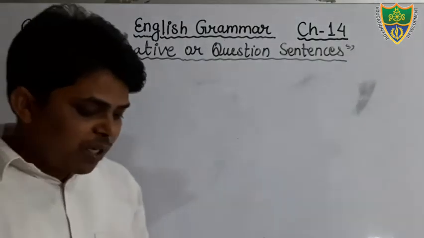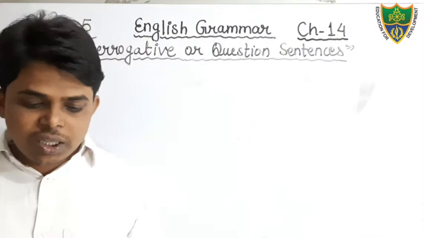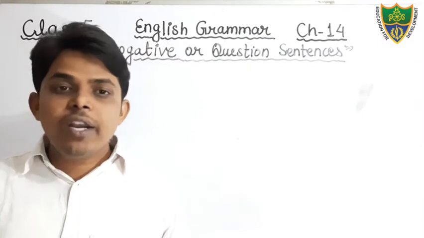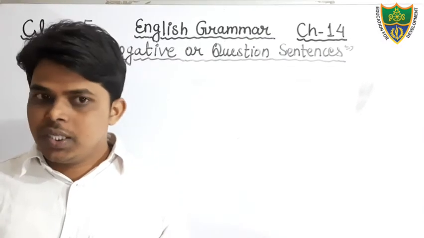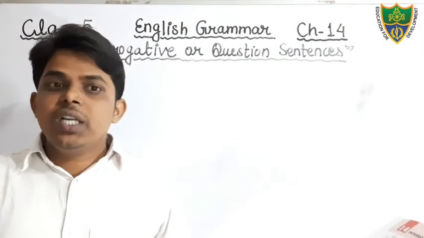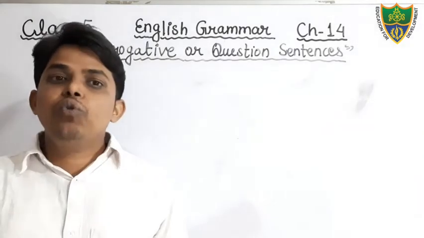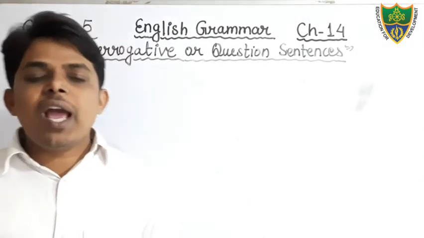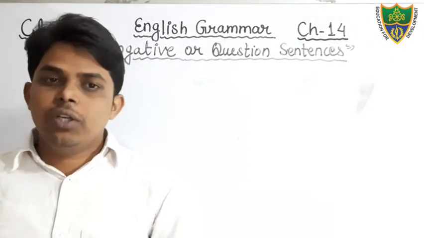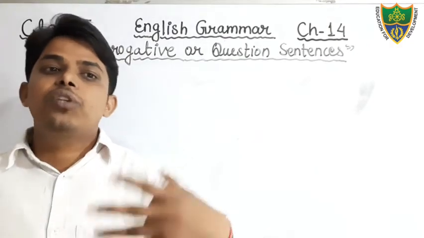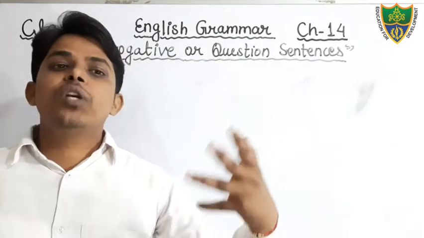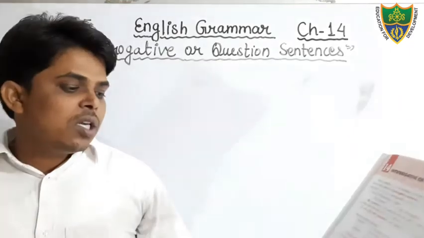Just see, what is the first exercise? In this first exercise it is written, write WH questions. Sentences are given and you have to make WH type questions. An example is also given, that is a bird. The sentence is written in affirmative and you have to change it into interrogative. In the previous chapter, affirmative sentences were changed into negative, and negative sentences into affirmative. In the same way, affirmative sentences are given here and you have to change them into interrogative.